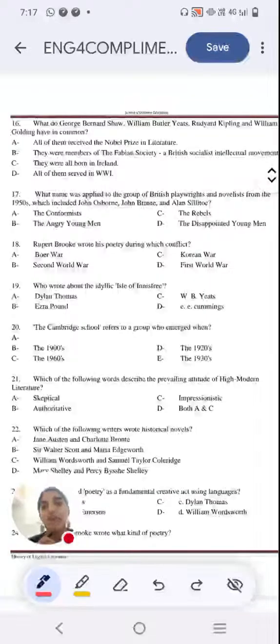Which factor or which option is common in all these writers? It's a very interesting question, actually. Not quite direct, but then again, if you think about it, you will get the connection. And I will give you the explanation as well. So let me know your answers.